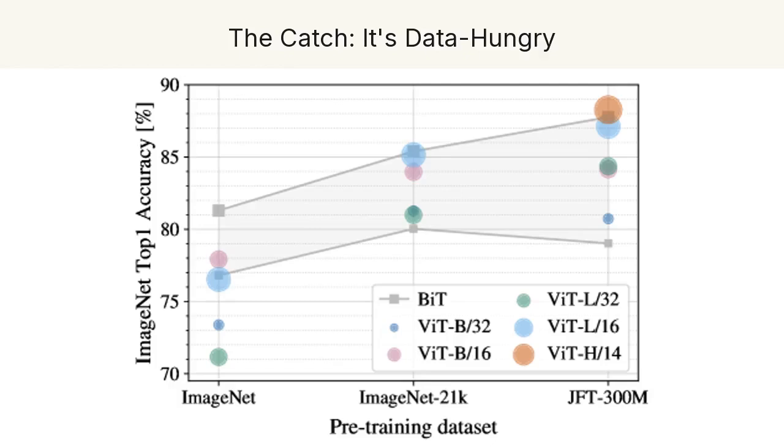Look at this plot. When the vision transformer is trained only on ImageNet, a medium-sized dataset, it actually loses to the convolutional baseline, the gray line. Pre-train it on the bigger ImageNet 20K and it catches up. But pre-train on JFT, 300 million images, and the transformers, the colored dots, pull clearly ahead. The lesson: this model is hungry. Give it enough data, and it overtakes the networks that ruled vision for years.